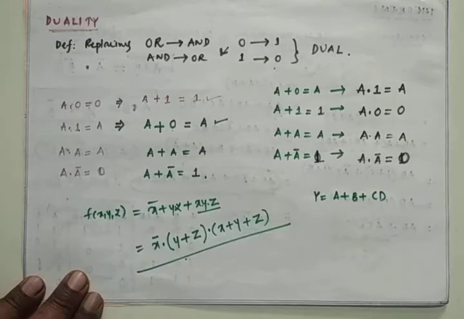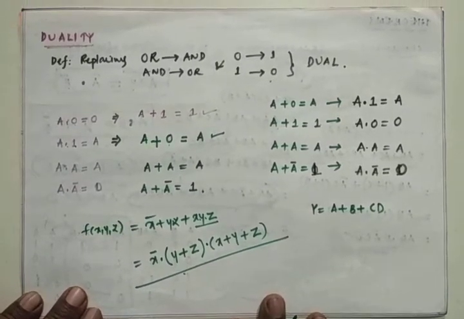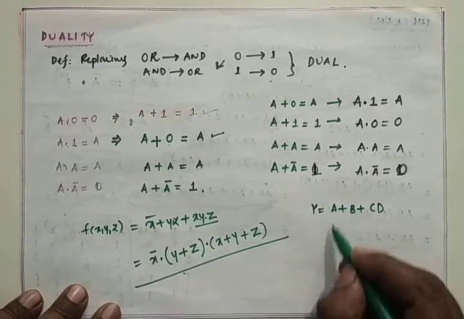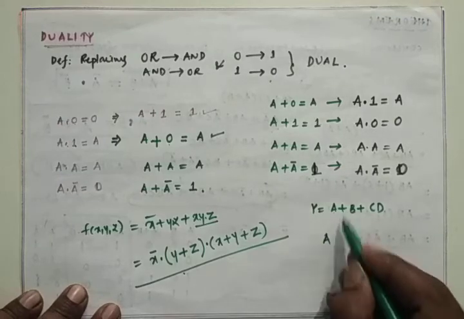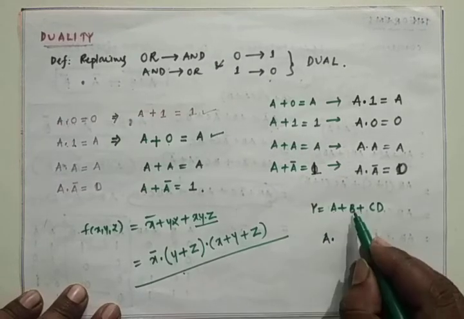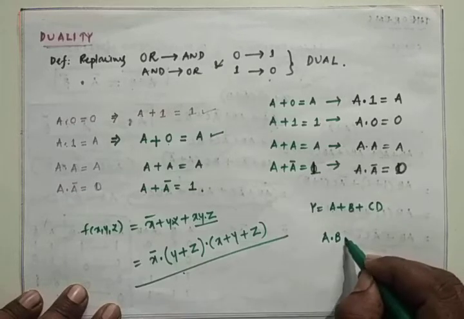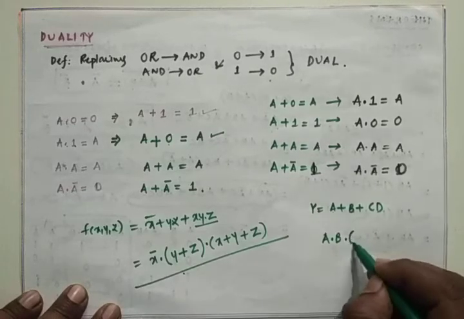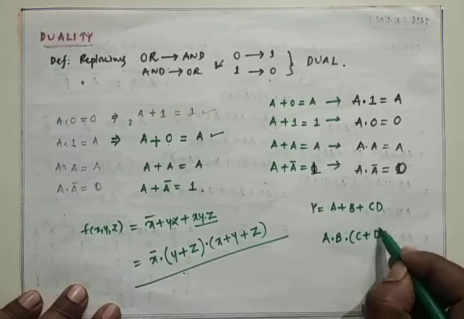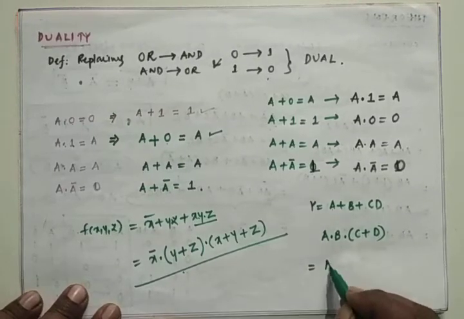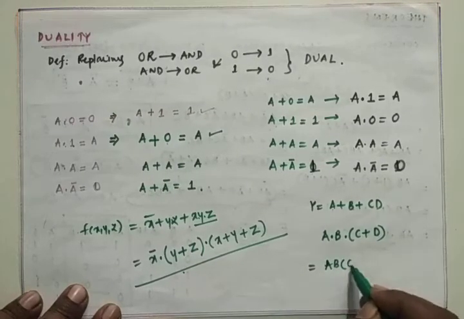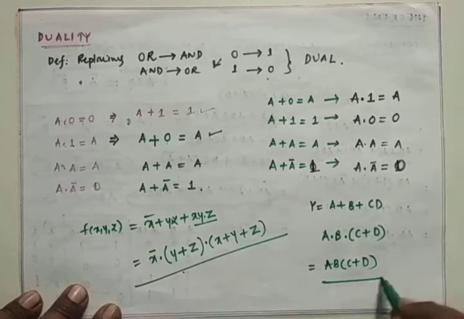This is the given expression. Then find the duality of this given expression. Simply a remains same, plus is there, so it is replaced by AND, b remains same only, and here also same, and c dot d is replaced by c plus d. That means a b dot c plus d is the answer.